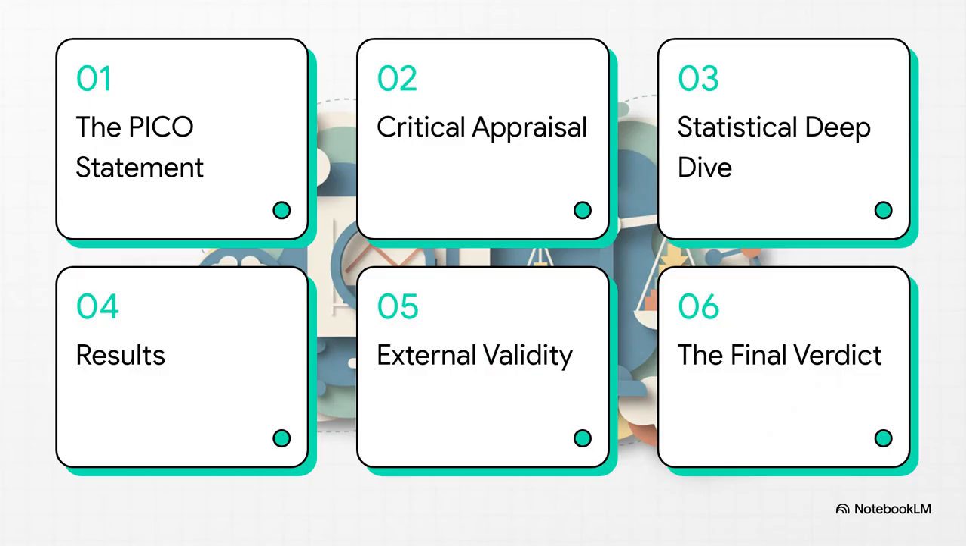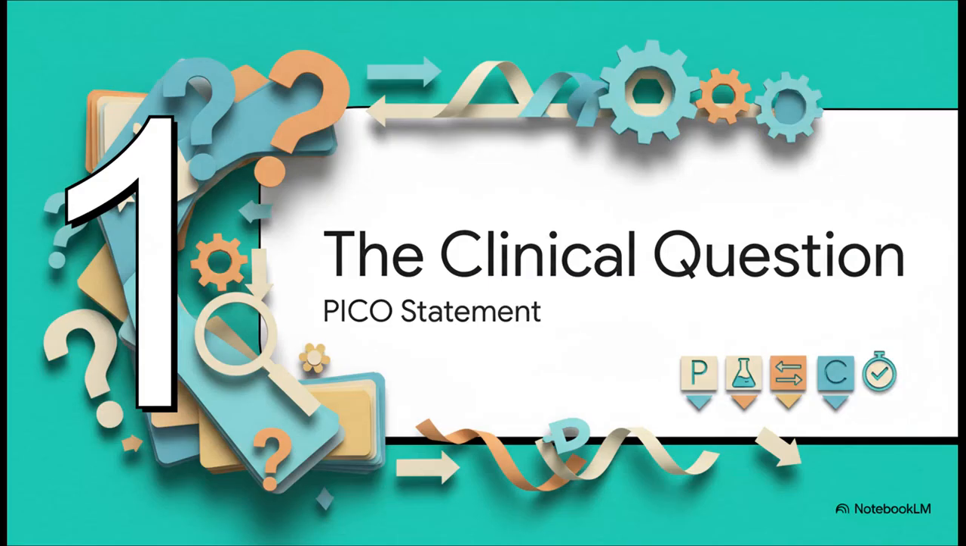Okay, so we're going to follow a really structured critical appraisal. We'll kick off with the PICO, then dive into the methodology, the stats, the results, and finally, we'll cover its external validity and what it all means for our practice. First things first, let's nail down the clinical question. To do that, we'll use the PICO framework to be absolutely clear on what BASIL 3 was designed to answer.